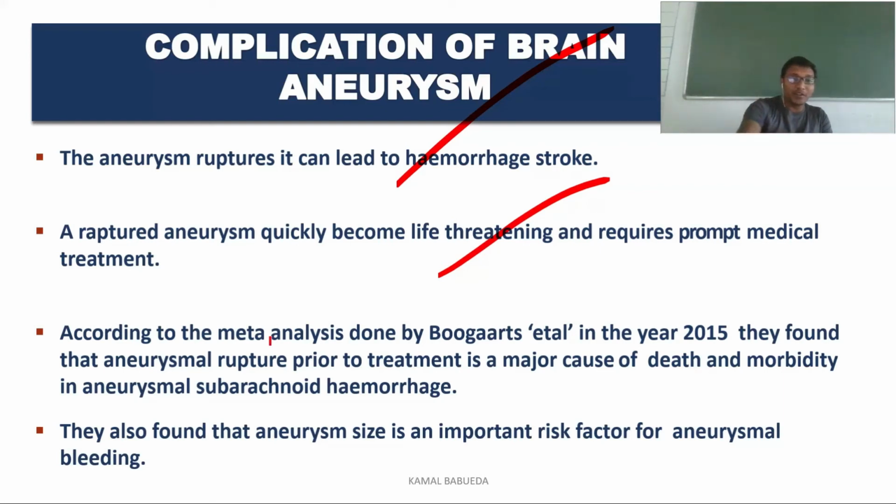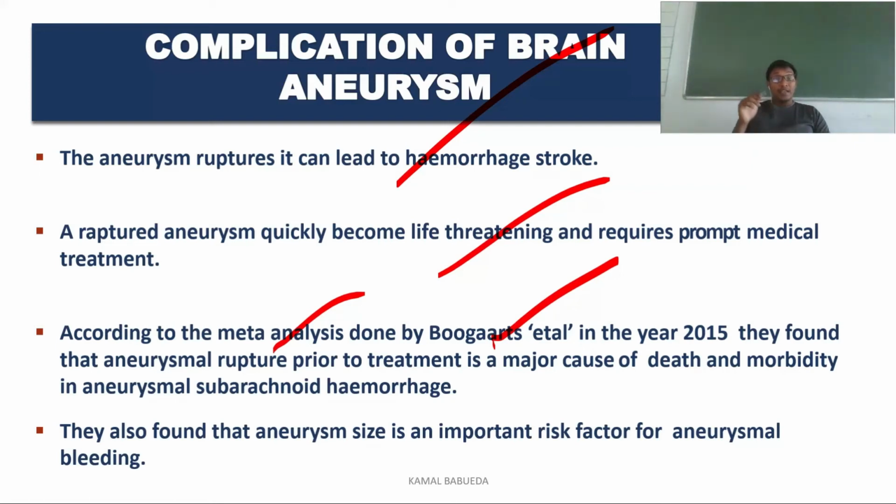According to the meta-analysis done by Bogartas et al. in the year 2015, they found that aneurysmal rupture prior to treatment is the major cause of death and morbidity for aneurysmal subarachnoid hemorrhages. If treatment does not occur for a cerebral aneurysm rupture, it becomes the major cause of death.